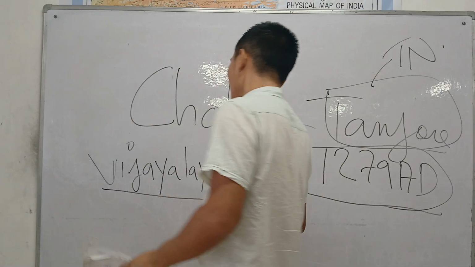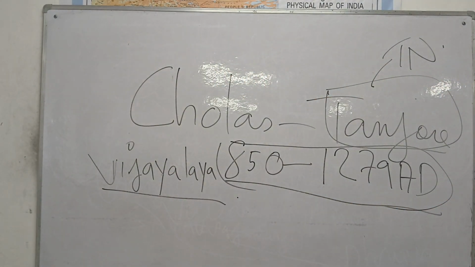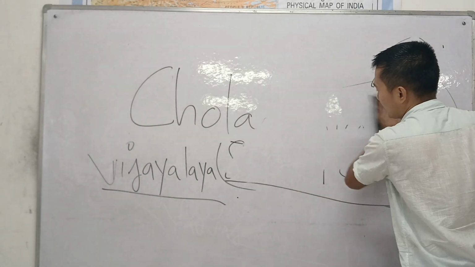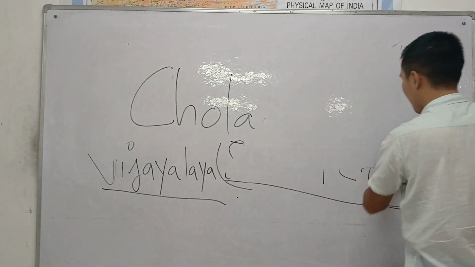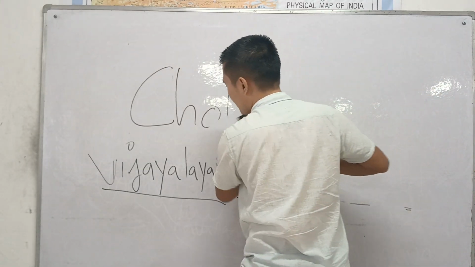Vijayalaya was the founder of this dynasty.